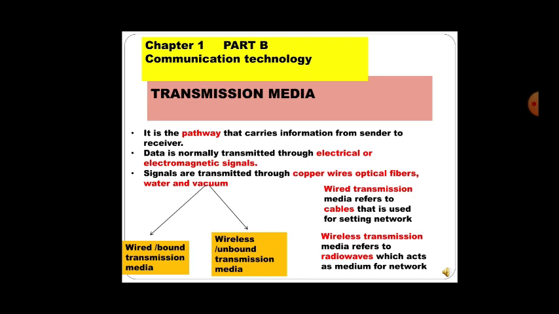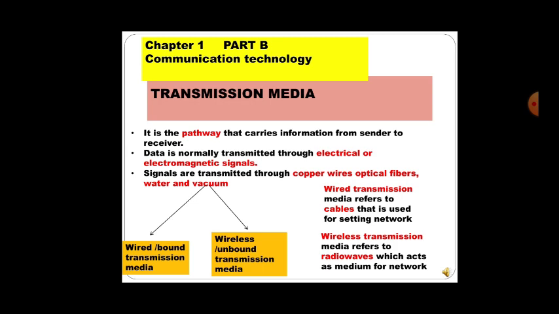So that is transmission media. It is the pathway that carries information from the sender to the receiver. Same as there is a pathway to go between your house and your school, similarly there is a pathway that carries information from the sender to the receiver. Data is normally transmitted as electrical or electromagnetic signals. Signals are transmitted through copper wires, optical fibers, water, and vacuum.